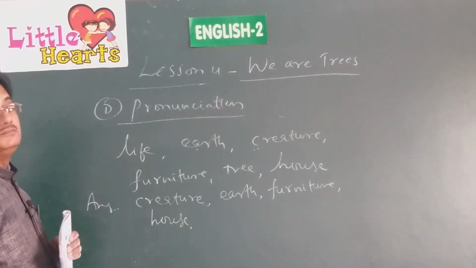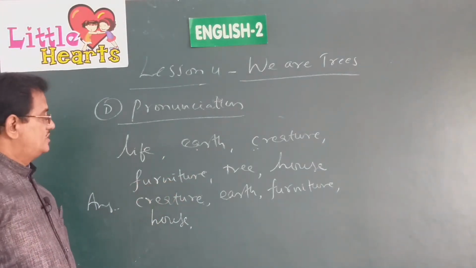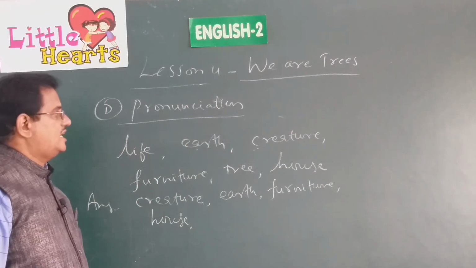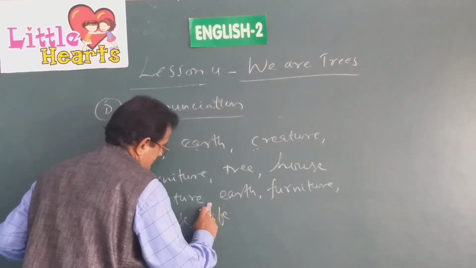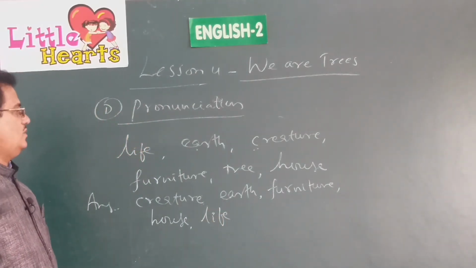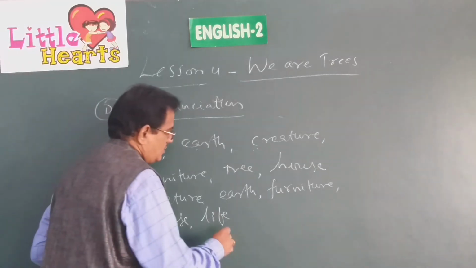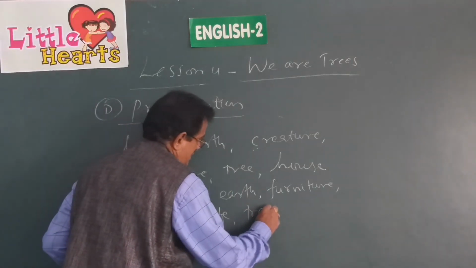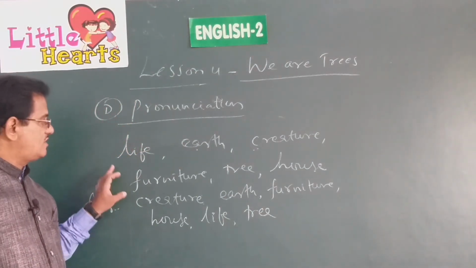After H comes I. Is there any word beginning with I here? No. J? No. K? No. L? It is there. Life. M, N, O, P, Q, R, S. No words are there. But next is tree. Because after S we get T. So we write, this is what is called writing the words in alphabetical order.